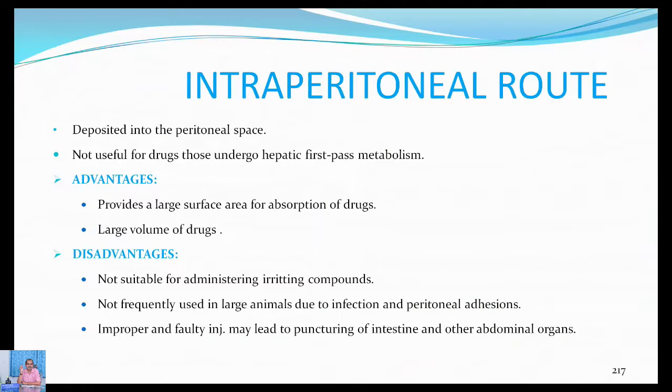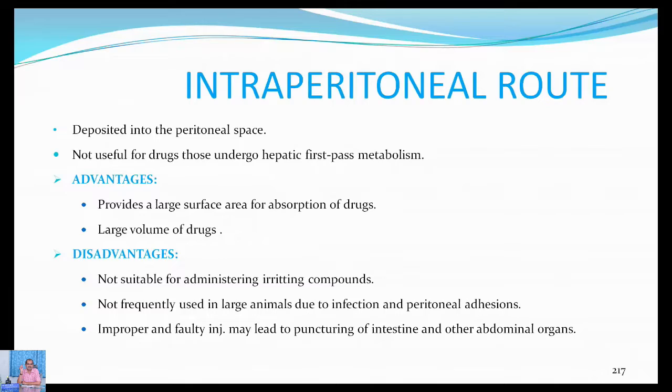The next route of administration is the intraperitoneal route. Here the drug is deposited into the peritoneal space, and this is not useful for drugs that undergo hepatic first pass metabolism. The intraperitoneal or oral routes are not recommended for drugs which undergo hepatic first pass metabolism.